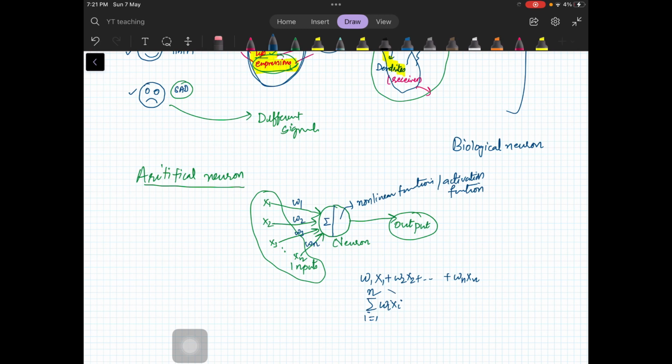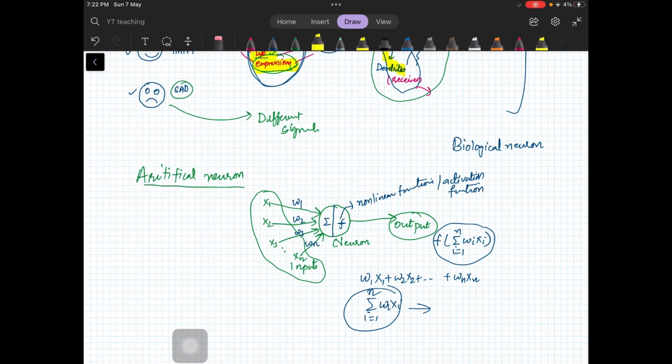The weighted sum you get will be passed to this non-linear function. Let me call it f. Whatever is the output after passing through f, that is f of the summation of wi xi, i from 1 to n. That is going to be the output for this particular neuron.